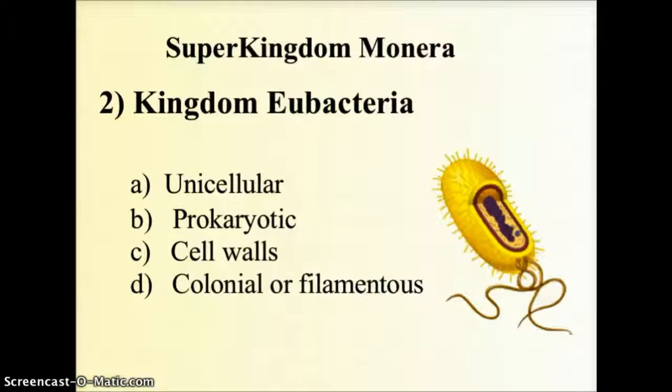Superkingdom Monera Part 2, this is the subkingdom Eubacteria, and Eubacteria primarily are the bacteria that we know of today. They are unicellular, also prokaryotic, meaning their DNA is not housed in a membrane. They do have cell walls, and they typically live in colonies, large groups, or are filamentous, which means they form long strands by connecting together. So this would be the kingdom Eubacteria.